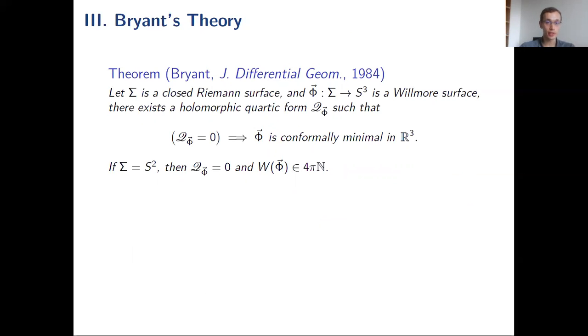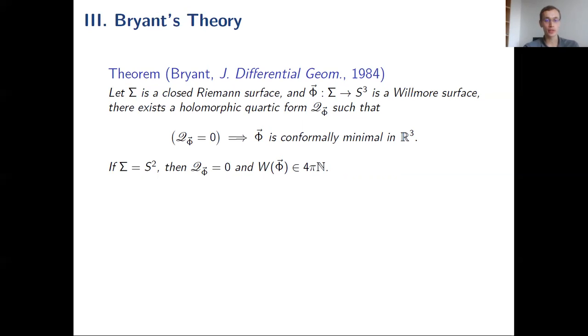Now we'll go to the Bryant theory, because it will be necessary in the last part. We'll be discussing the Morse index. It's a quite interesting result of Bryant, who showed that in the case of the sphere, all Willmore surfaces were in fact conformally minimal. So his theorem is more general. He showed that to any Willmore surface, you can associate some holomorphic quartic form, so of degree 4. And if this form vanishes identically, then φ is conformally minimal in R3. So he wrote it for surfaces into S3, but it's the same by conformal invariance.